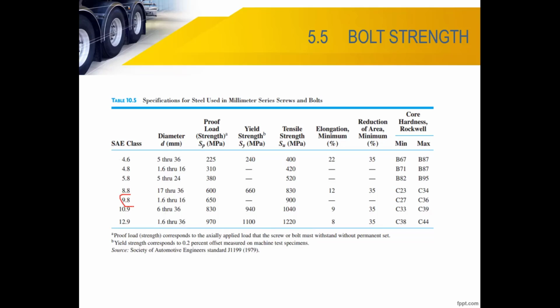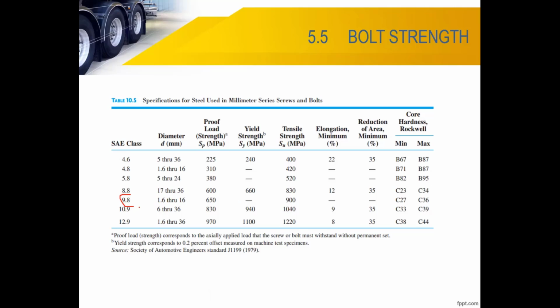Why can I not use grade 8.8? Because grade 8.8 only has diameters 17 to 36. Grade 9.8 has 1.6 to 16, so M10 is within the range. I can use M10, since the major diameter range is 1.6 to 16.